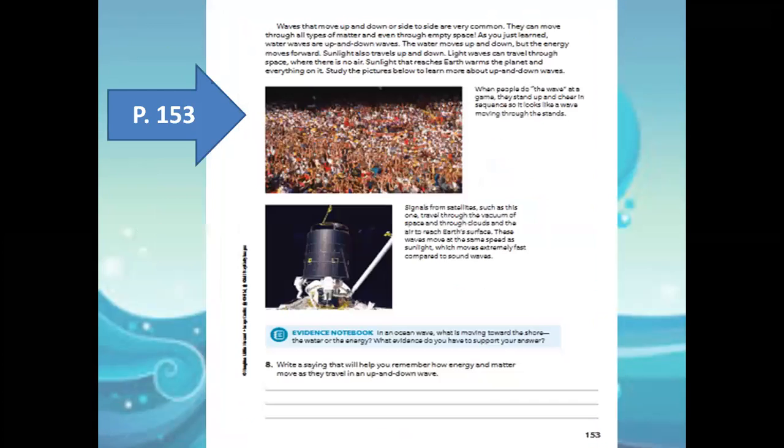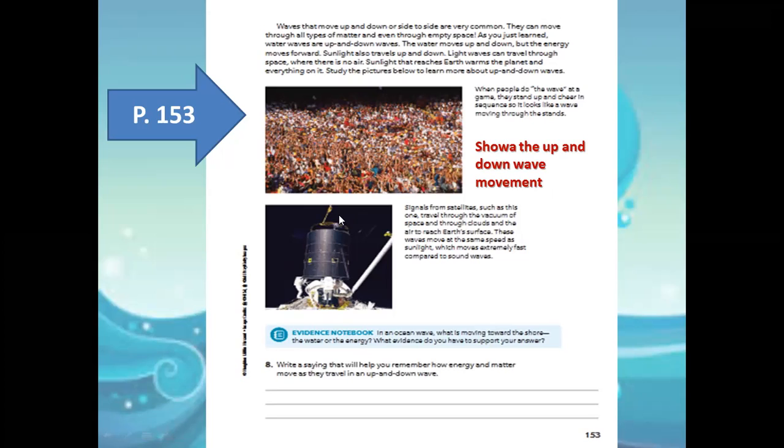And those people doing the wave at the game are showing us up-and-down movement, the shape of the up-and-down wave. And this satellite is placed in space, and it sends us signals.